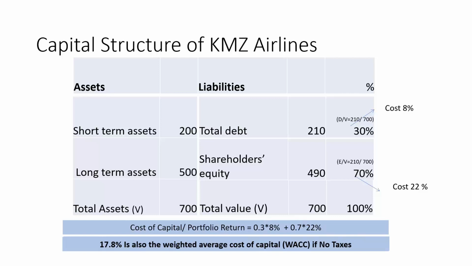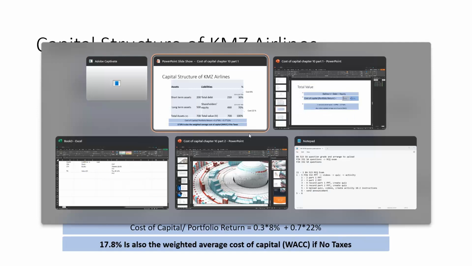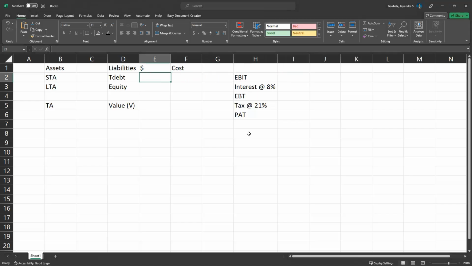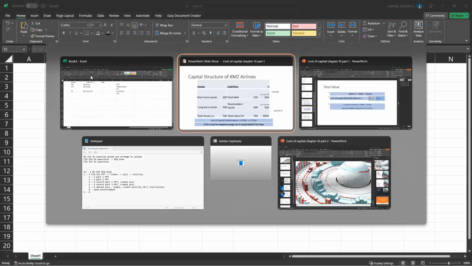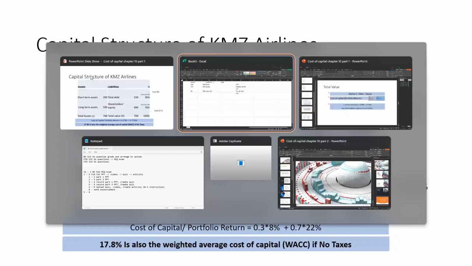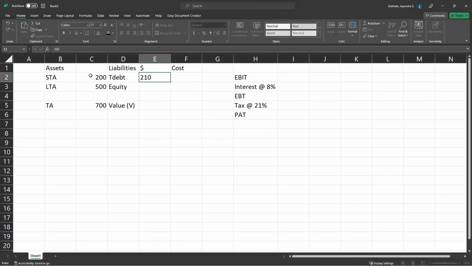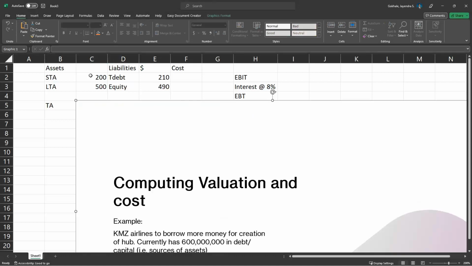So now let's go to Excel. Let's take the short-term assets as 200, long-term assets as 500, and total assets is a sum of these two. Total debt, let's go back to our PowerPoint, 210 and 490. Total value, just copy paste.